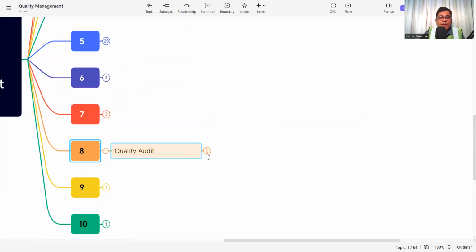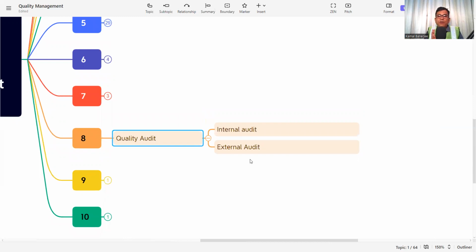The next is quality audit. As we mentioned earlier, quality audit is a management review. The purpose of the audit is to find out the difficulties or the faults in the process, or to find out whether the process is being followed or not. That can be an internal audit or an external audit. Now, from the audit findings, management will review, and the process can be redefined or refined so that the product can be delivered. If they find any difficulties or any error in the process, that should be redefined and the error will be minimized. So these are the functions of the quality audit in the quality management system.